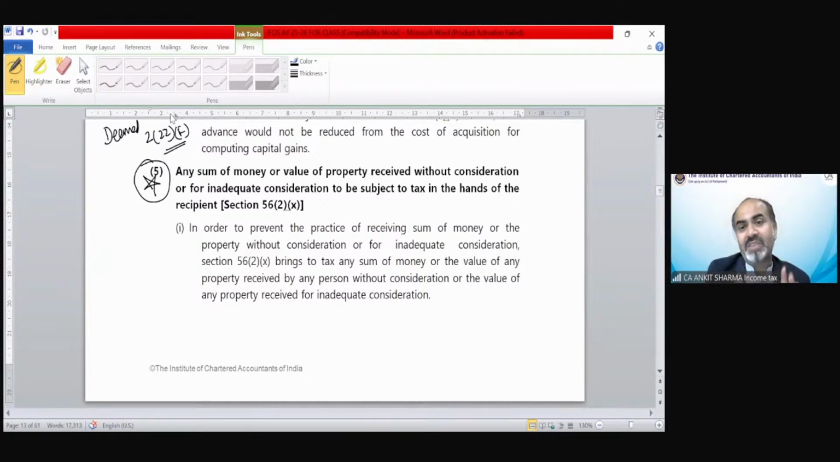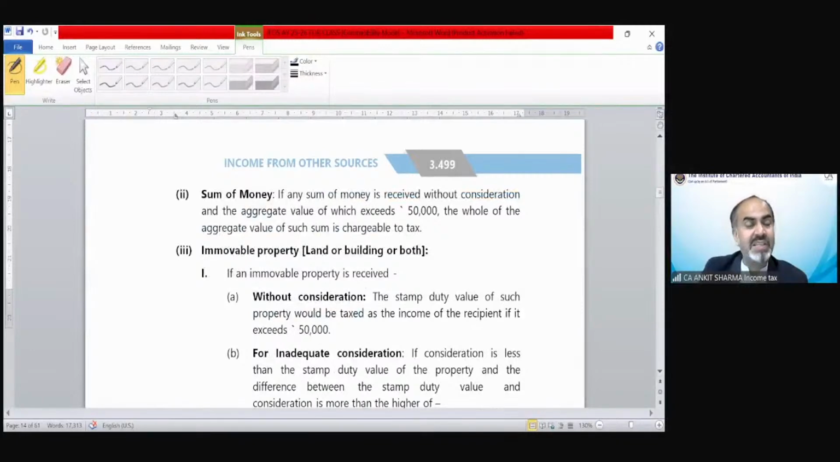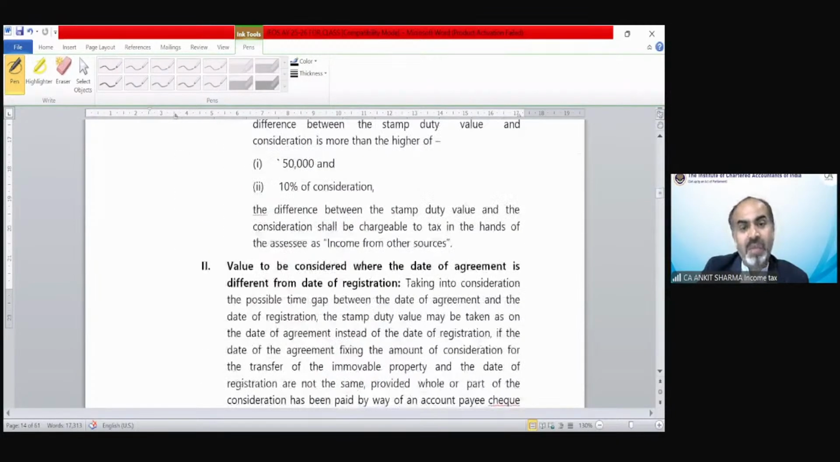Now, point number five is the most important provision for this whole chapter of income from other sources, and that is taxability upon gifts. There are certain taxable provisions which have been introduced upon gifts. What are those provisions? How are we going to implement them? How to find out the taxability in case of these gifts is going to be discussed one by one, and I will discuss those provisions with the help of a diagram. That is going to help you a lot to understand the provisions in case of gifts.